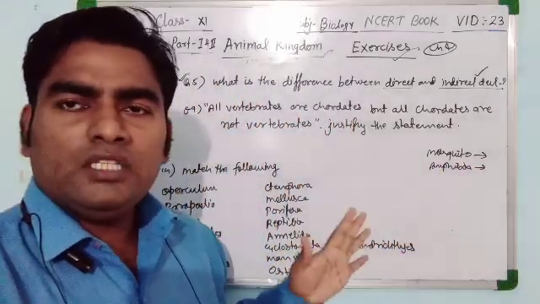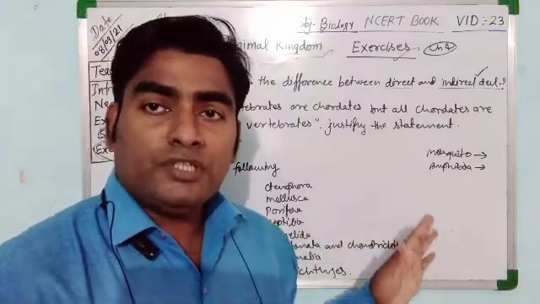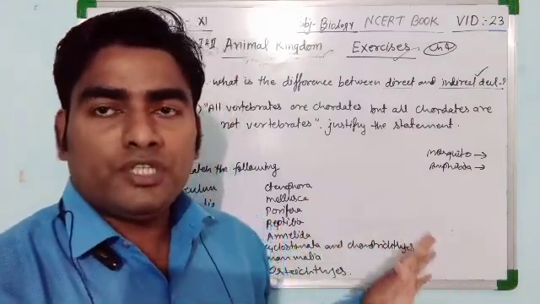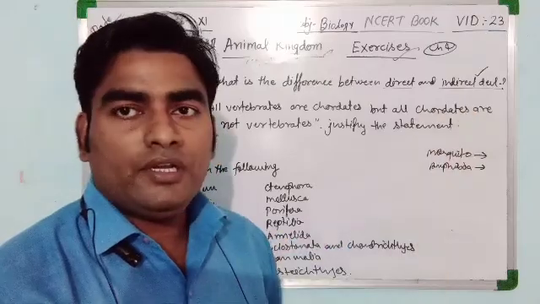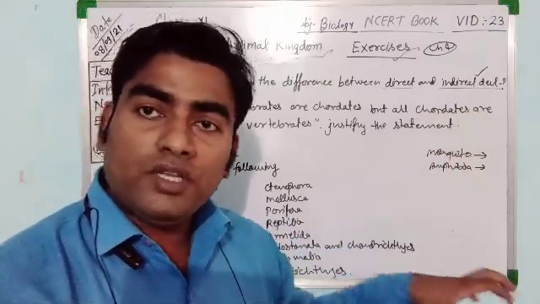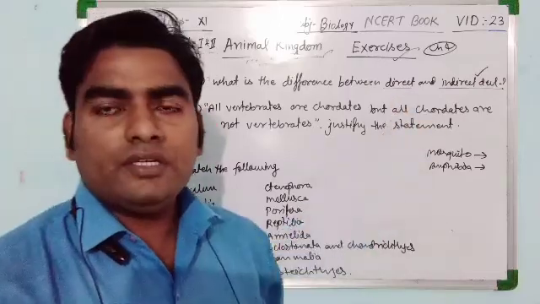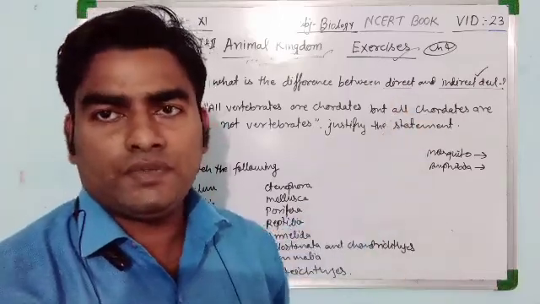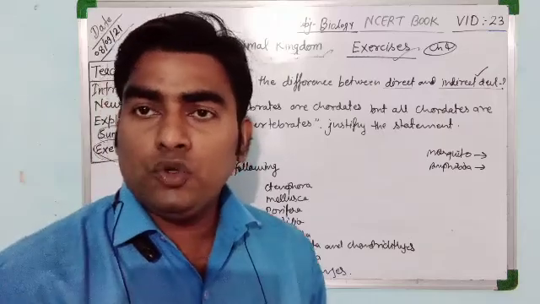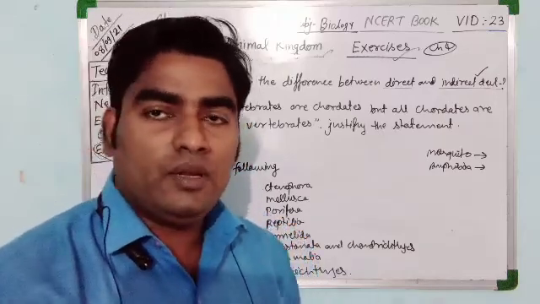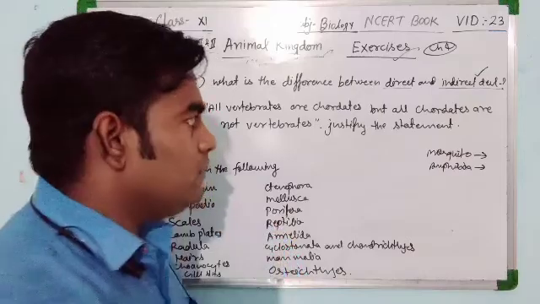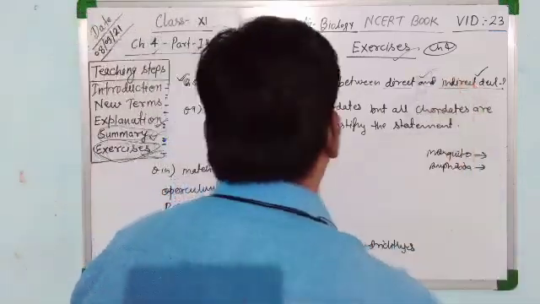Many more examples present in the animal kingdom represent indirect development, having some larval stages in their life cycle. For direct development, for example, apes, mammals, and human beings are directly developed without any larval stage. So this is the answer of this question.